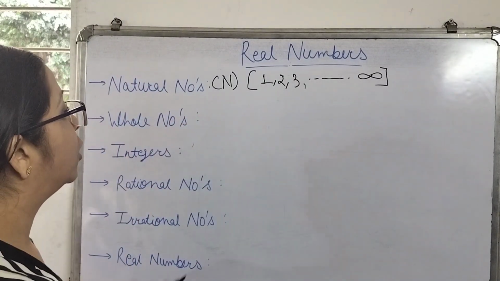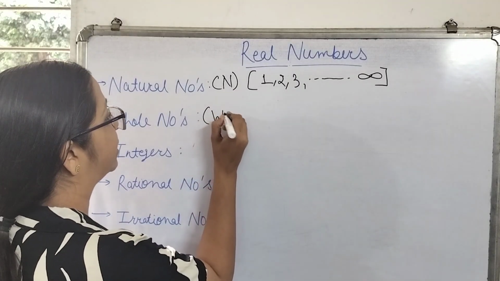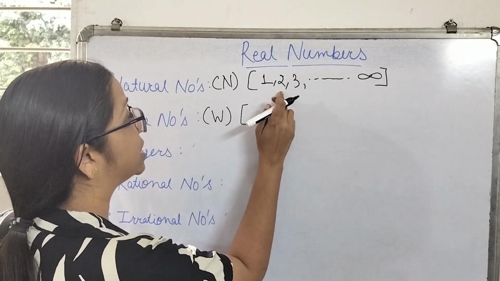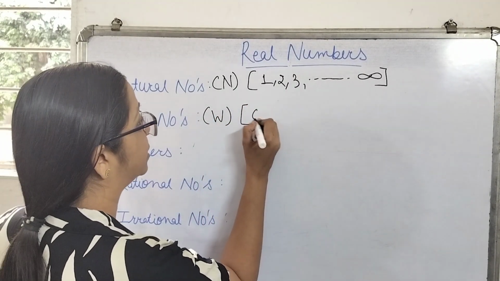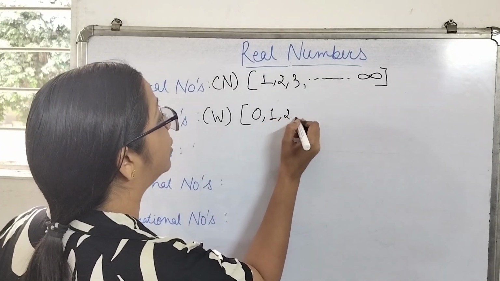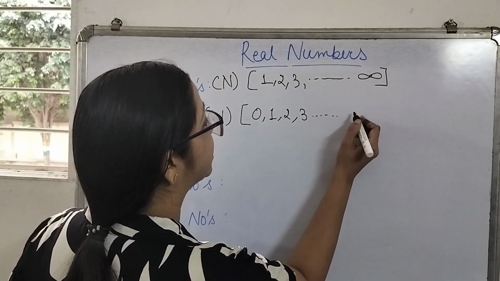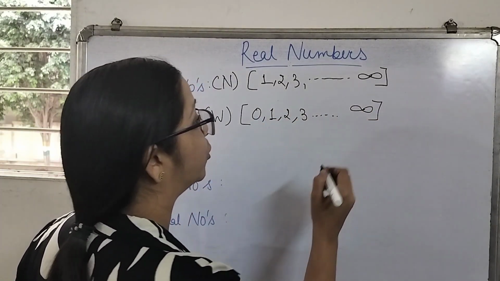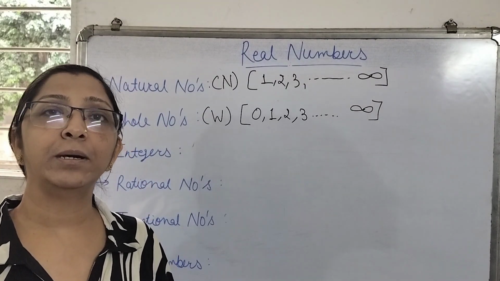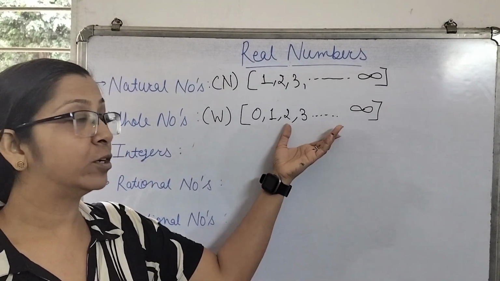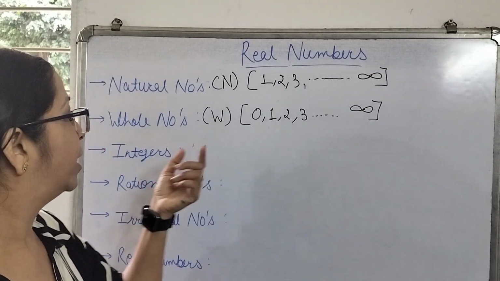Whole numbers. Whole numbers are denoted by capital W. When we join 0 in the group of natural numbers, it becomes a set of whole numbers. That means 0, 1, 2, 3, 4 till infinite. Whatsoever numbers are there, all are your set of whole numbers.